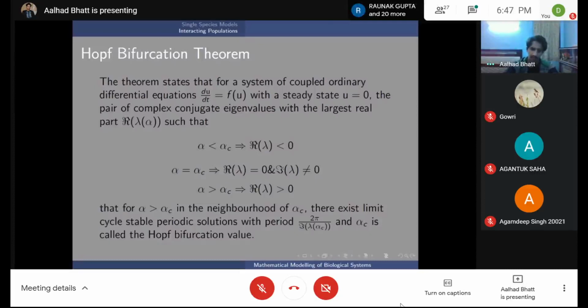And you have a steady state u equal to 0, where each of the populations is 0. 0 isn't necessary. You can always just do a translation and get something else.